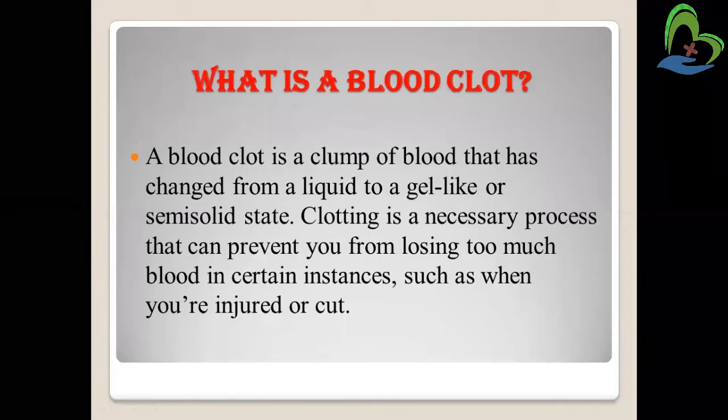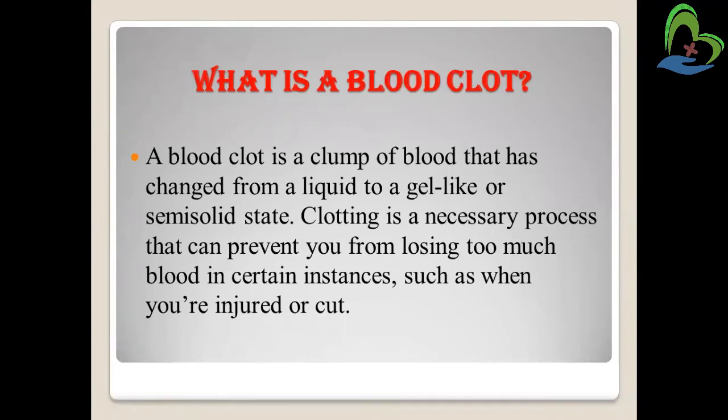Students, today we are going to learn about blood clots and blood groups. So what is a blood clot? A blood clot is a clump of blood that has changed from the liquid to a gel-like or semi-solid stage. Clotting is a necessary process that can prevent you from losing too much blood in certain instances, such as when you are injured or cut. When you are injured, the blood clotting process starts, which prevents too much loss of blood.